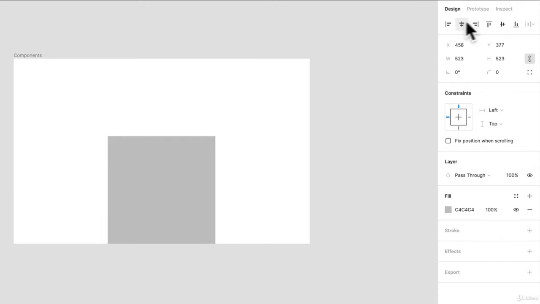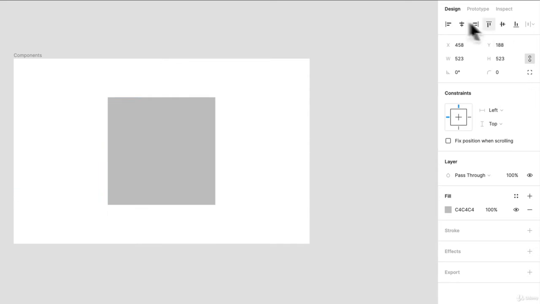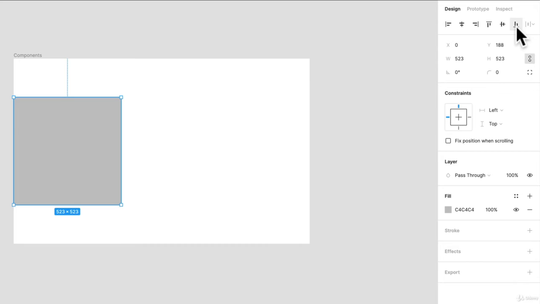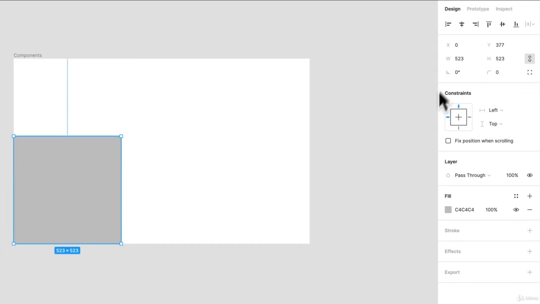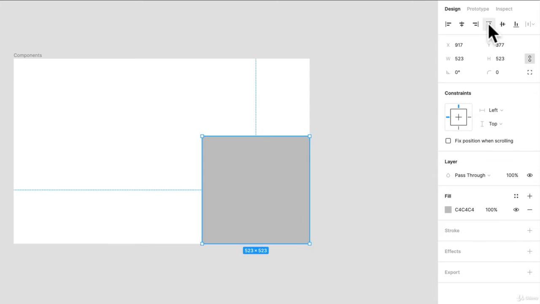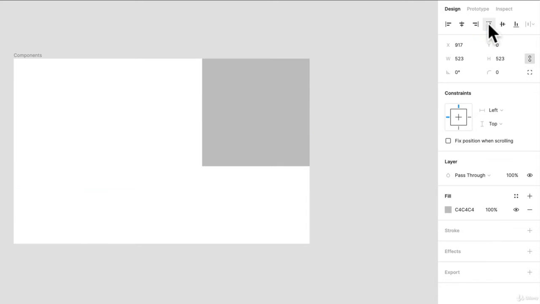If I want this to be centered perfectly, now it's centered to the middle vertical. This is the middle vertical and this is the middle horizontal. If I want it to be left and bottom left, that's all I would have to do. If I want it to be right, I would click align right, and then align top.